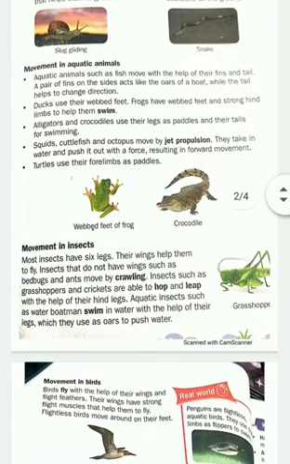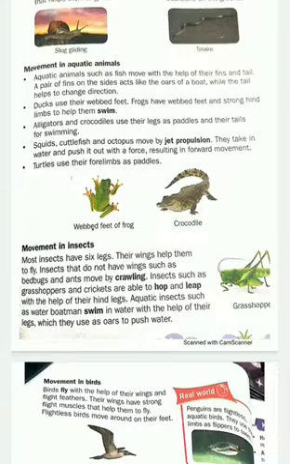And you must have seen ducks. They have webbed feet. Webbed means like a web, in Hindi we call it jal. And frogs also have webbed feet and strong hind limbs which help them to swim. Then we talk about crocodiles. As you know, alligators and crocodiles use their legs as paddles and their tails for swimming.